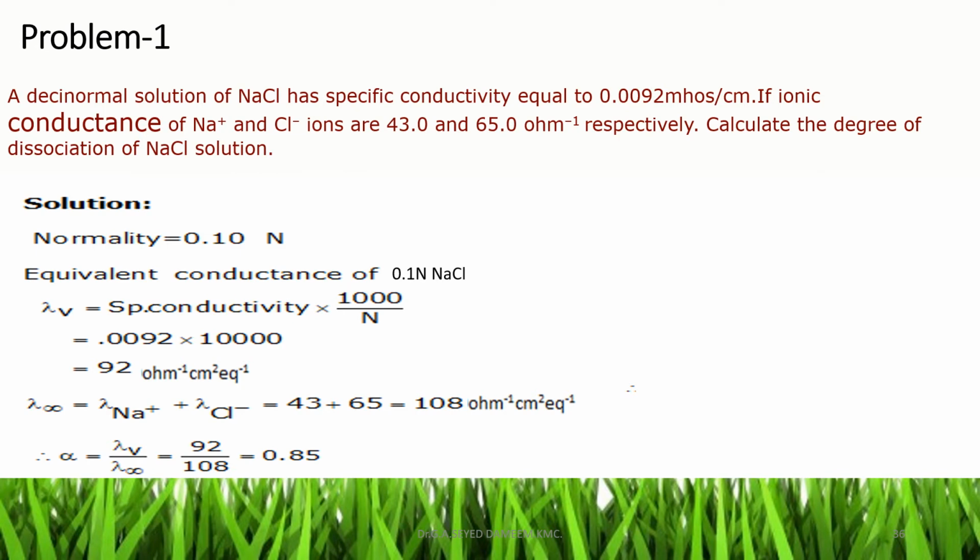The degree of dissociation, alpha, is lambda v by lambda infinity, by simply substituting the values. Lambda v means the equivalent conductance of 0.1 N NaCl, and lambda infinity means the equivalent conductance of NaCl at infinite dilution. By simply substituting 92 and 108 in this equation, we can calculate the degree of dissociation, and the value is 0.85, that is otherwise 85%.